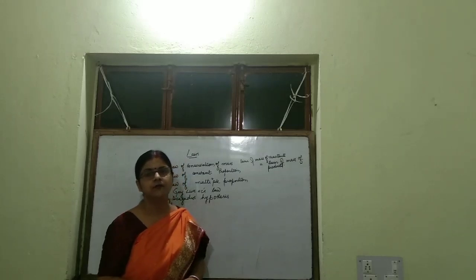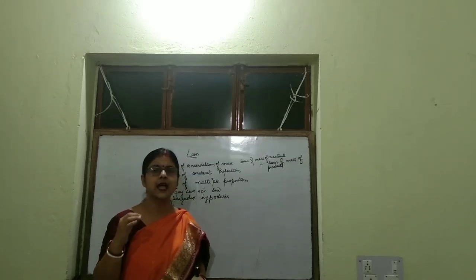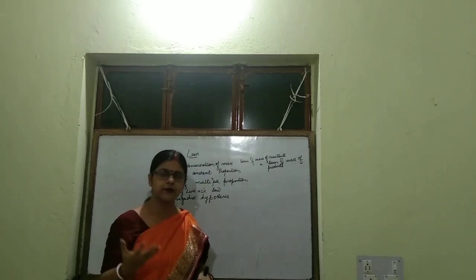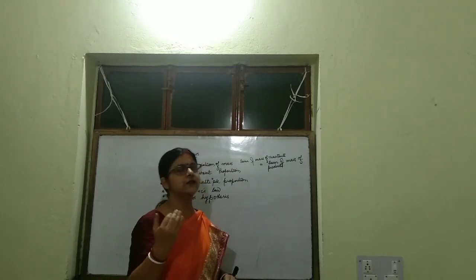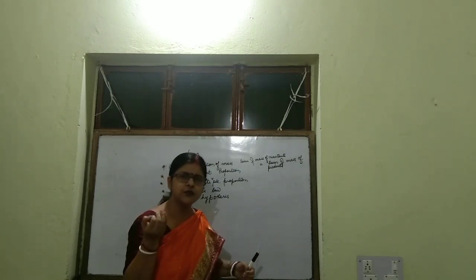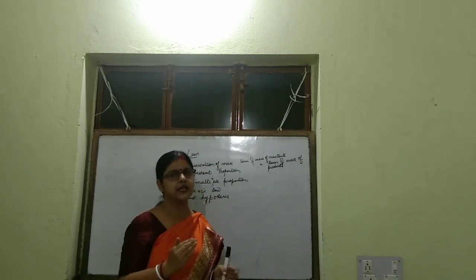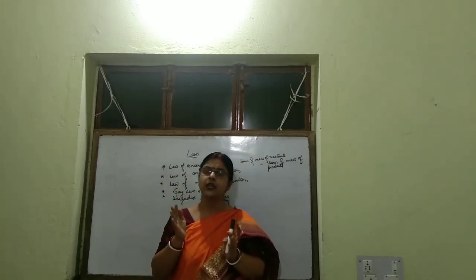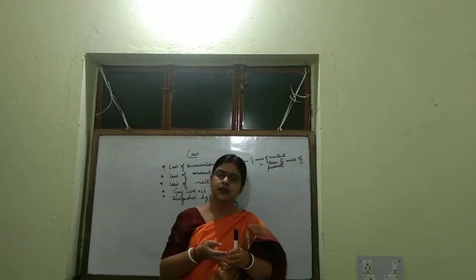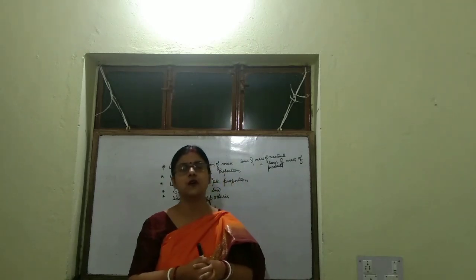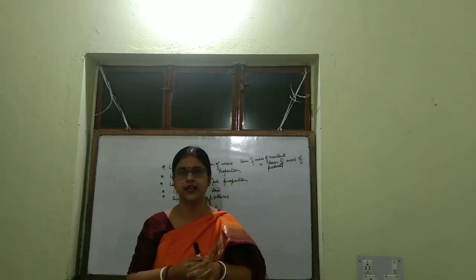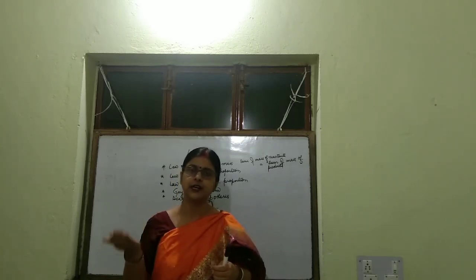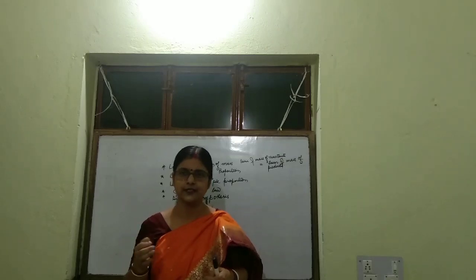So the mass of the product is slightly less than the mass of the reactant. Again I am repeating, during radioactive reactions, the mass of the product is slightly less than the mass of the reactant. It is so because lots and lots of energy is released, so some of the mass gets converted into energy. So it is less.